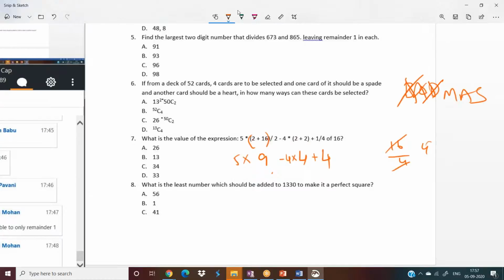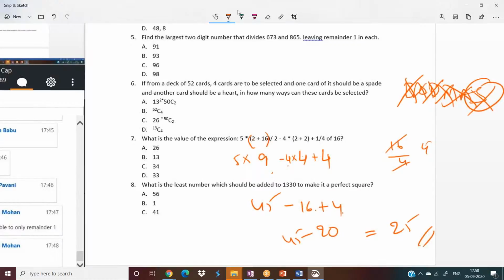Next, multiplications. 9 into 5, 45, minus 4 into 4 is 16, plus 4. Over. Next, additions. 16 plus 4 is 20. 45 minus 20, there is no addition further. And finally subtractions. 45 minus 20 equals 25.